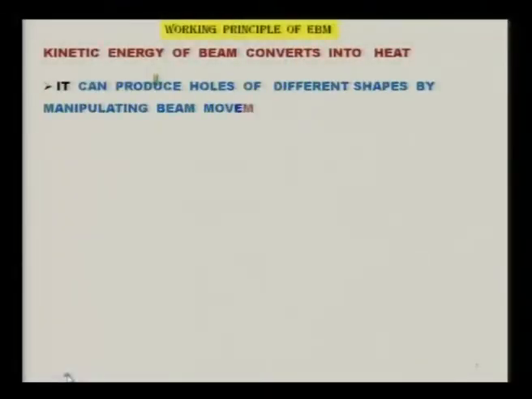Now very important is to understand the working principle of electron beam machining. In brief, I have already mentioned to you that the kinetic energy of the electron beam gets converted into heat, and the intensity of the heat is very high, which results in the melting and vaporization of the workpiece. It can produce holes of different shapes by manipulating beam movement by the CNC feature of the electron beam machine.